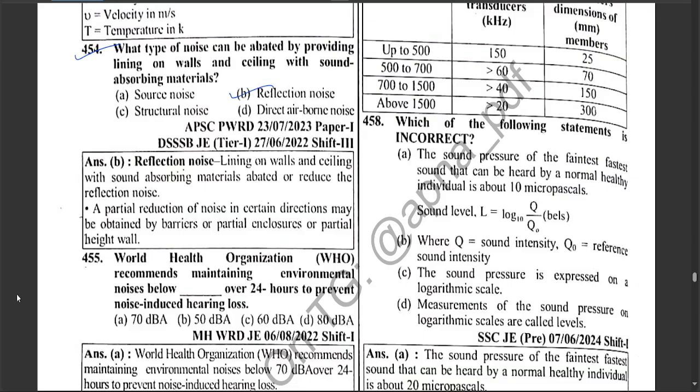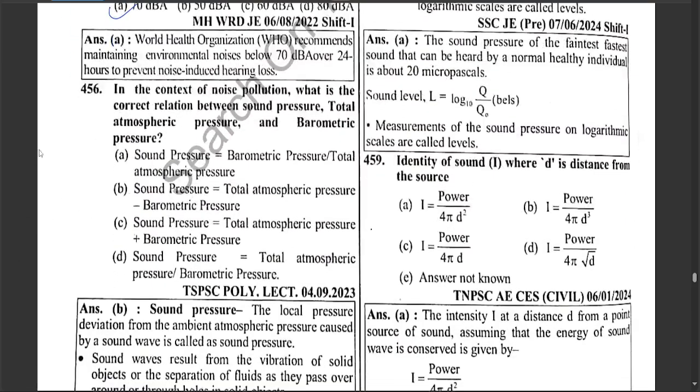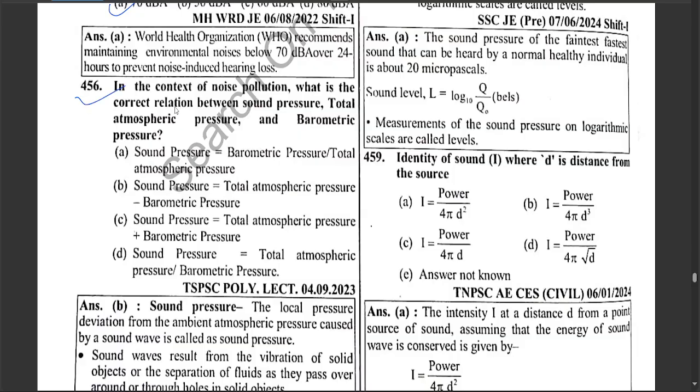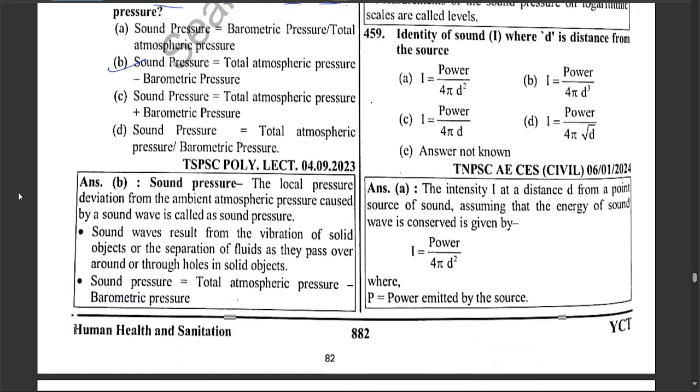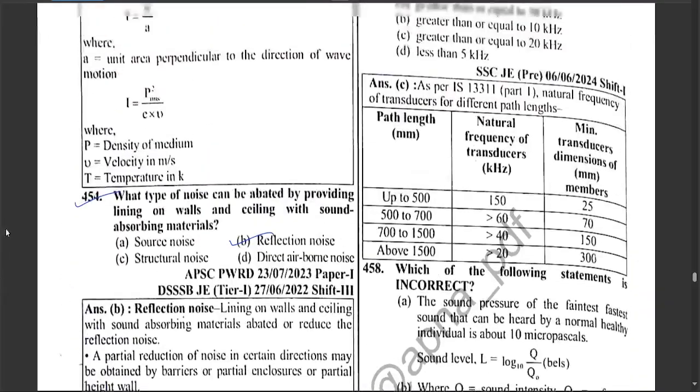is reflection noise. World Health Organization recommends maintaining environmental noise below dash over 24 hours to prevent noise induced hearing loss, which is 70 decibel. In the context of noise pollution, what is the correct relation between sound pressure, total atmospheric pressure, and barometric pressure, which is the sound pressure equal to total atmospheric pressure minus barometric pressure?